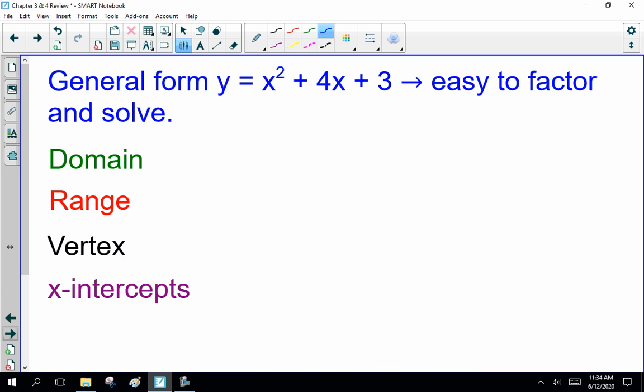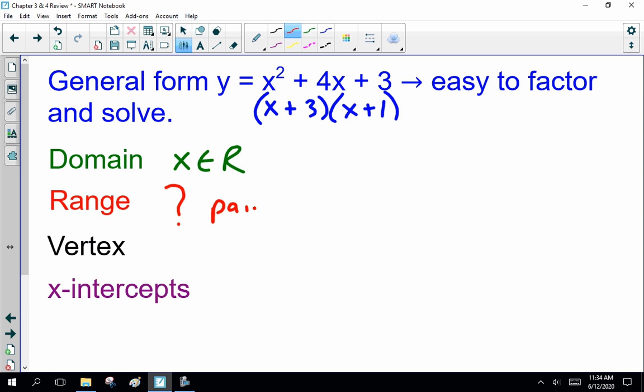Now, the general form, this is easier to factor and solve. So this is (x plus 3) times (x plus 1). So my domain, it's a parabola, x is all real. My range, I really don't know. I have to graph that. That's a pain. The vertex is another pain. I'd have to graph it. I'm not going to because I'm lazy.